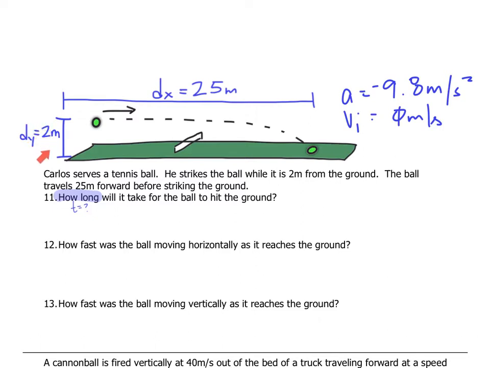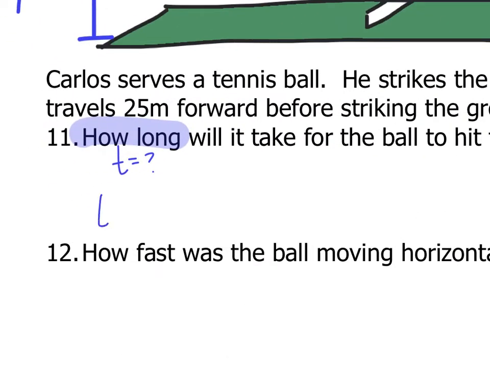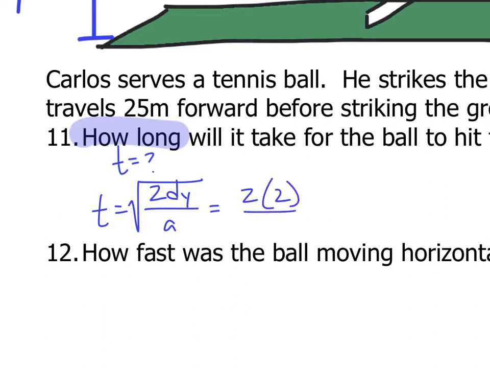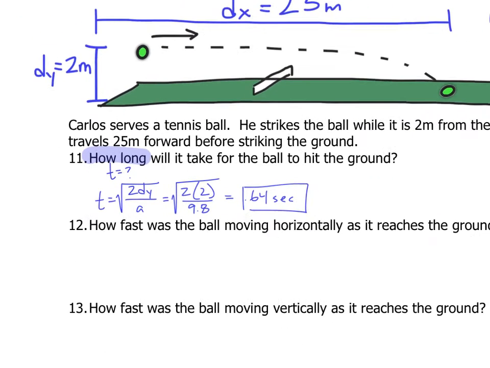If I know the vertical distance and I want to solve for time, I can use the rearranged equation we talked about in class. So T equals the square root of 2 times dy divided by A. So 2 times my dy, which was 2, divided by 9.8. I'm going to write this as a positive 9.8 because you can't take the square root of a negative and time has to be positive either way. So 2 times 2 is 4, 4 divided by 9.8, and then taking the square root of that answer should give us 0.64 seconds. So it takes 0.64 seconds to reach the ground.